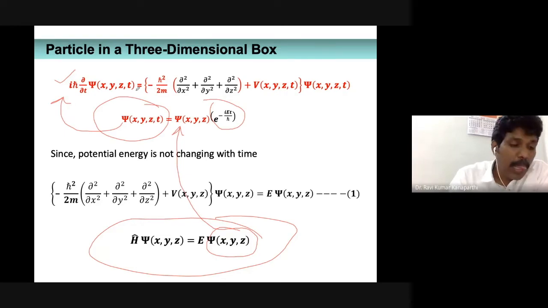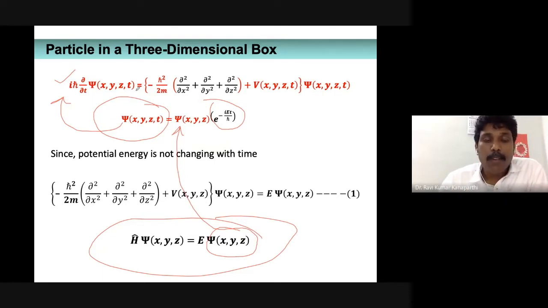I think this type of really elaborated discussion I may not repeat in the future. I will just use one sentence saying that, since the system potential energy is not changing, it is enough that we can simply solve the time independent Schrodinger wave equation to obtain the wave function, and then we can proceed further.